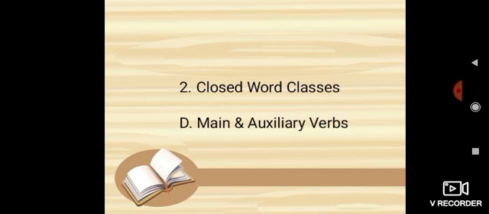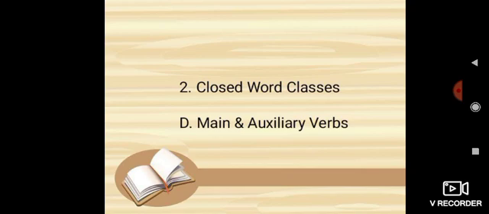What is meant by irregular verbs? The verbs which do not take d or ed but change their forms in the past and past participle are called irregular verbs.